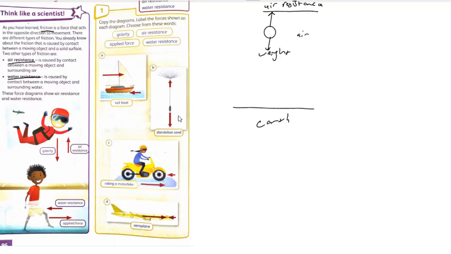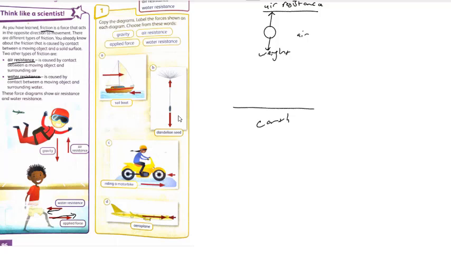Actually, the same process occurs in water. When you move in the water, this is the force applied by you, and the water applies a force against you in the opposite direction. That's why we can't walk easily, and we can't move fast in the water, right? Because of the water resistance, guys. Okay, this is important. Two other important titles as well: water resistance and air resistance.